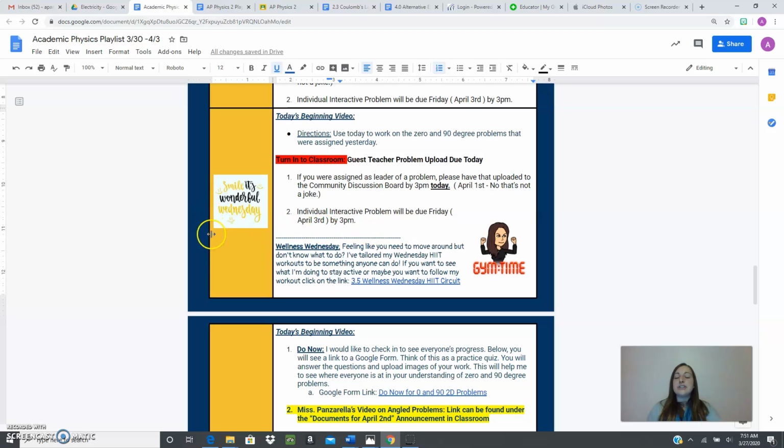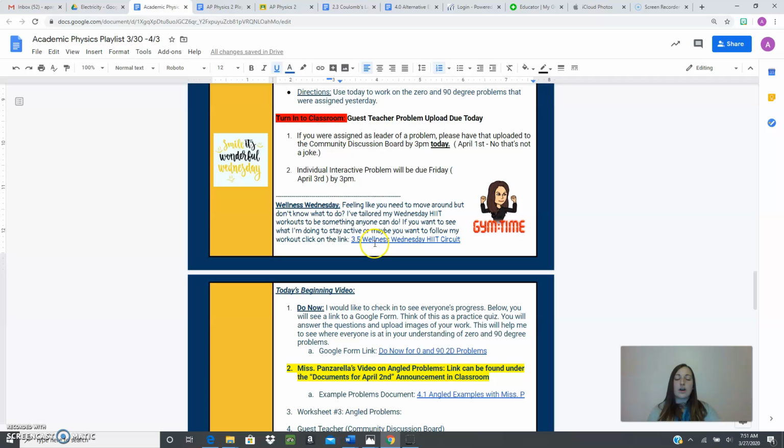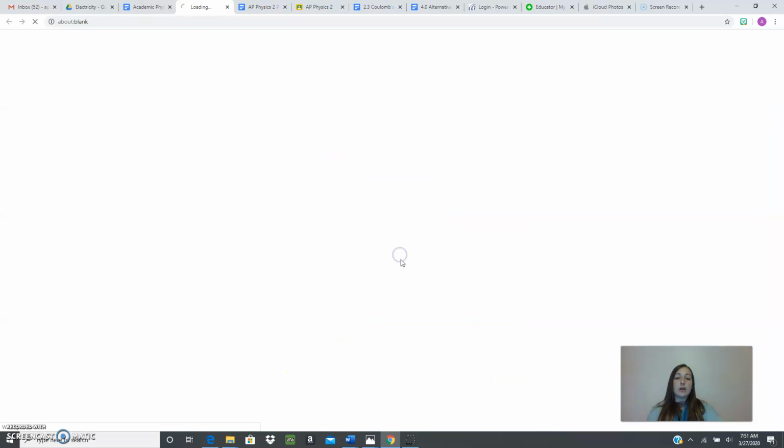And as we continue, I do have a Wellness Wednesday. So I've tailored my workouts on Wednesday because, still got to keep moving. I've tailored those workouts to be something that anybody could do. So at my house, I do have a whole bunch of resistance bands and I do have a tread climber. So on Wednesdays, I tailor it so that if you would like to also move around, get some energy out, you can follow my workout if you'd like.